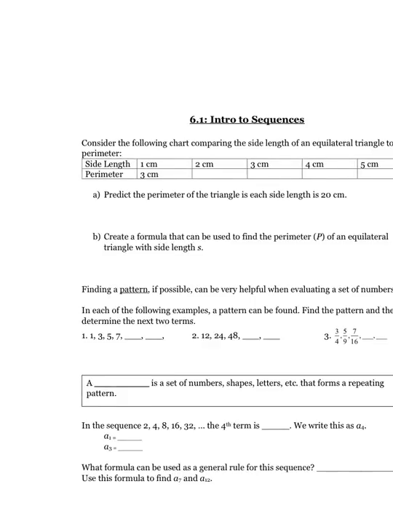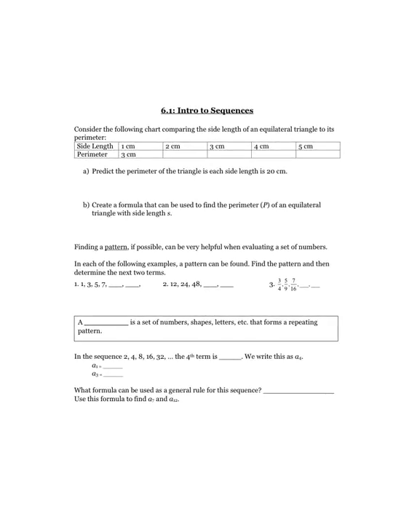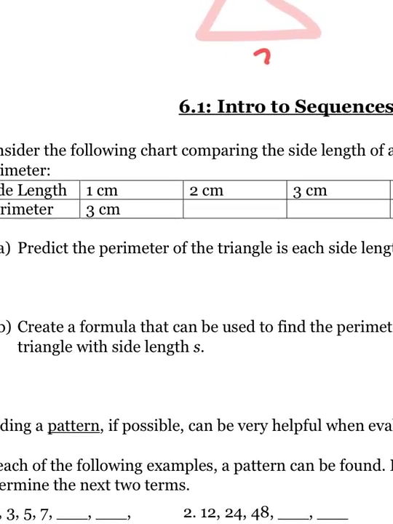So first thing we're going to talk about is if you had a chart. It says consider the following chart comparing the side length of an equilateral triangle and its perimeter. I'm going to draw a little triangle above. You don't necessarily have to draw that triangle. If I know that it's equilateral, that means all sides are equal. So that means it's going to be 2, 2, and 2. That means the perimeter is going to be 6 centimeters.